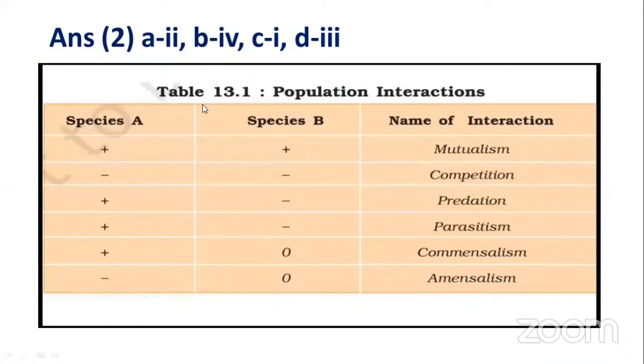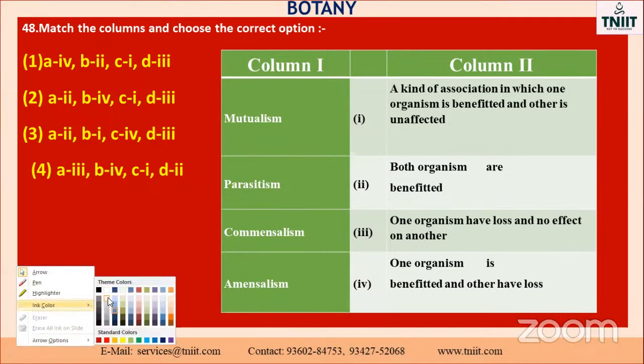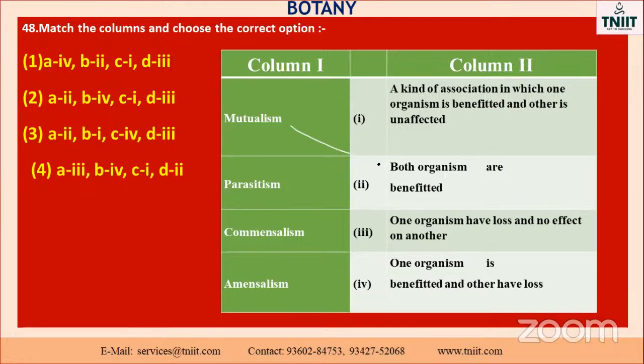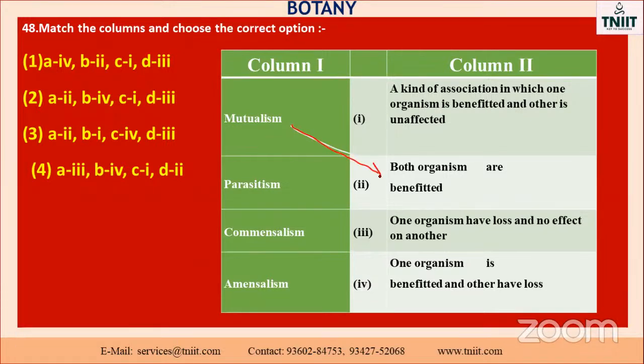A is 2, B is 4. See here, A is 2. So mutualism, both organisms are benefited. That is the first one. Already discussed that part also. Same mistake I made that day also. So this is the option. B is 4-1. B is parasitism. One organism is benefited, the other has a loss. One is plus, another one is loss. Here both are benefited, positive and positive.